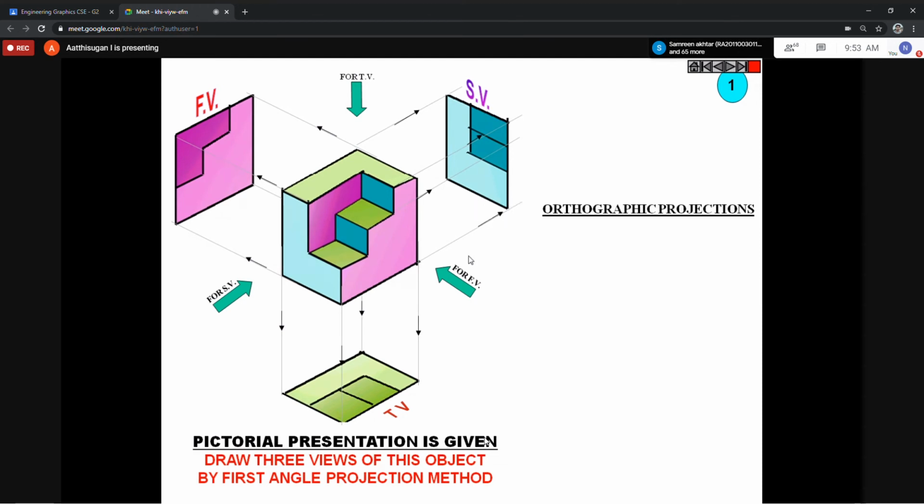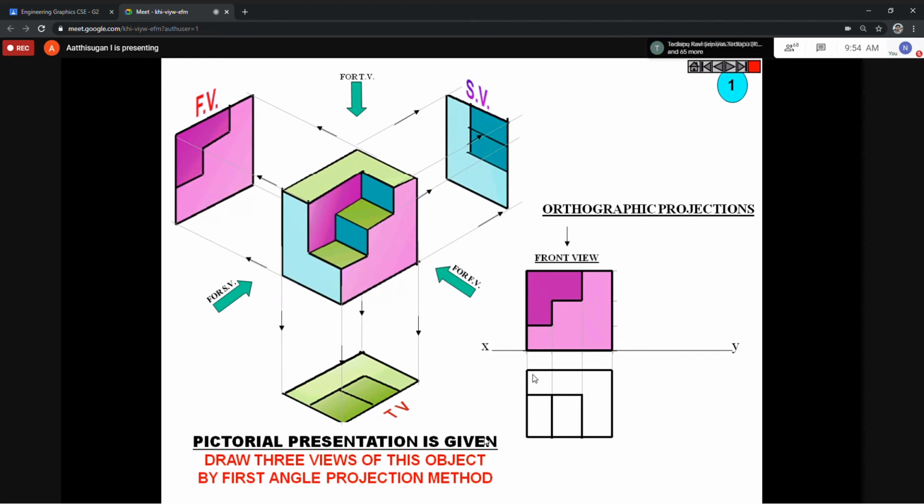The final answer is you have to draw the XY line. This is mainly for manual drafting. Can you listen? We have to draw the XY line. As per the dimensions of this side view position, we can draw the side view. Then just project with imaginary lines, all the corners, so you can draw straight from the front view. Same dimension from here, and the top view dimensions here. So you draw the top view.